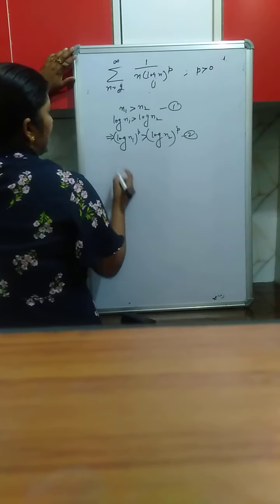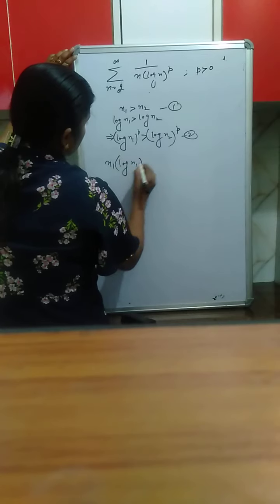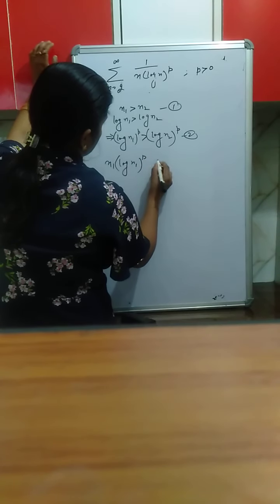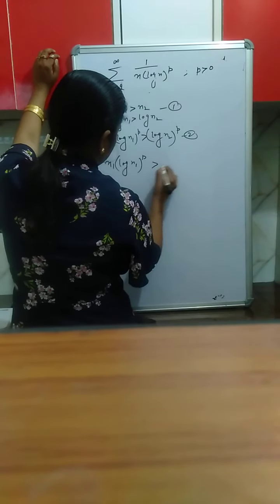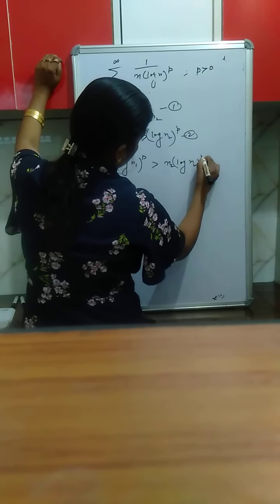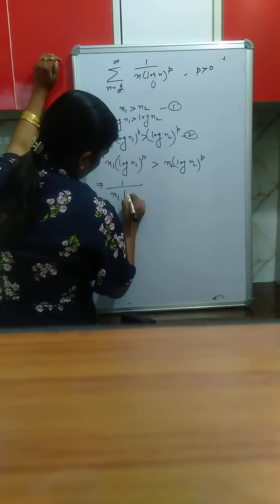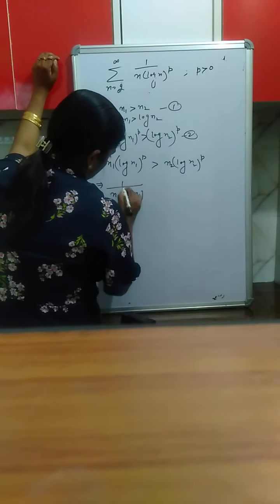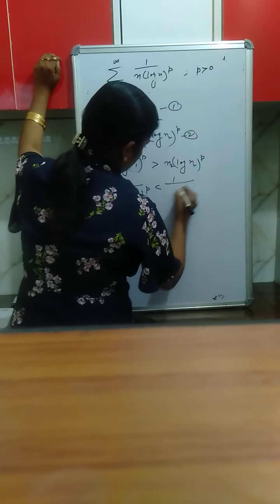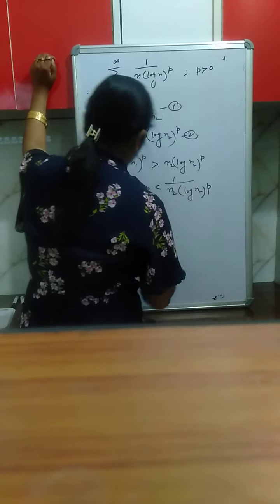If you multiply 1 and 2, we will get n1 (log n1) raised to the power p is greater than n2 (log n2) raised to the power p. And it implies 1 upon n1 (log n1) raised to the power p is less than 1 upon n2 (log n2) raised to the power p.